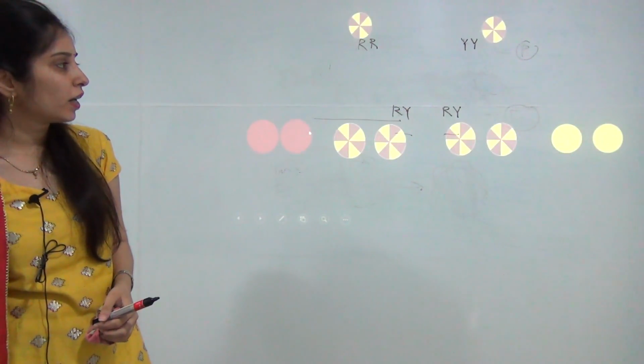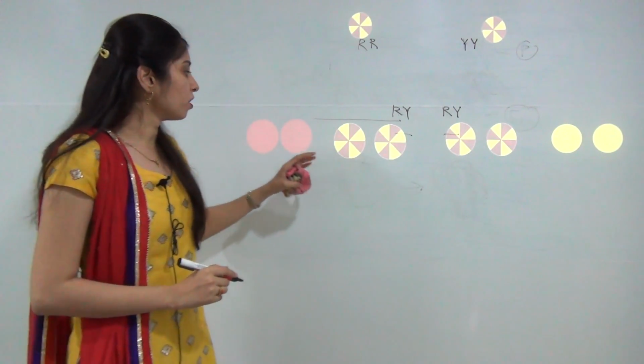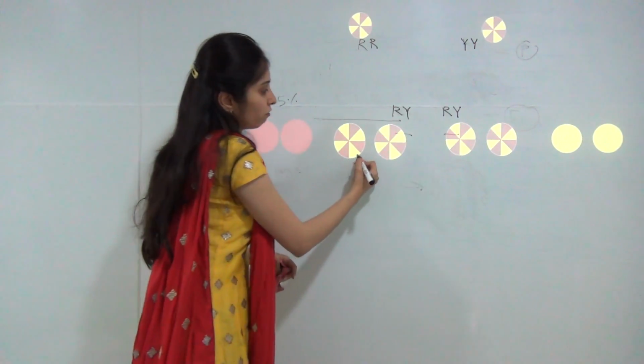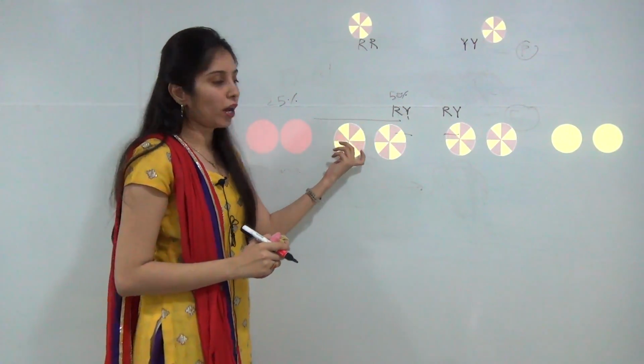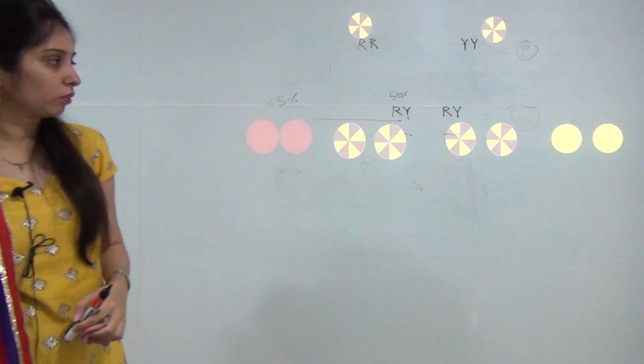When we self-pollinate such flowers, in the F2 generation 25% of plants will be red, 50% of plants will be yellow as well as red, and 25% will be pure yellow plants.